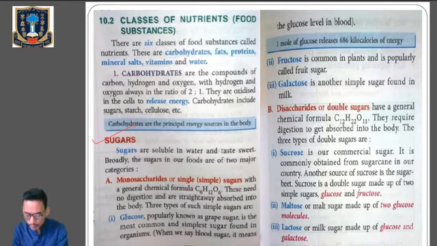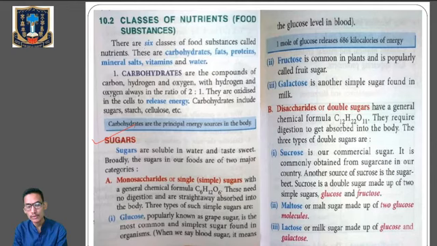We have three types of double sugars also. What are the three types of double sugars? Sucrose, maltose, and lactose. So sucrose is our commercial sugar. It is commonly obtained from the sugar cane in our country. Sucrose is a double sugar made up of two simple sugars, glucose and fructose.